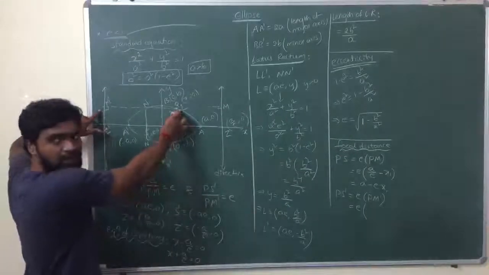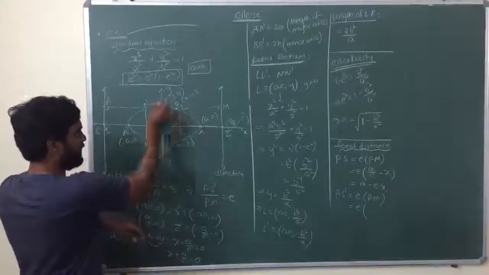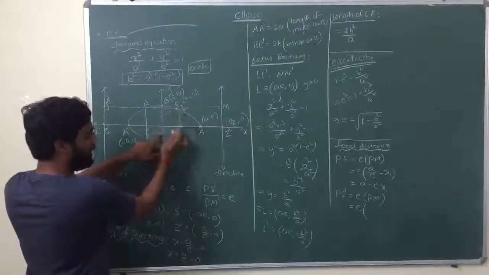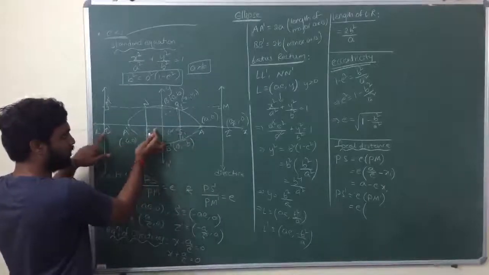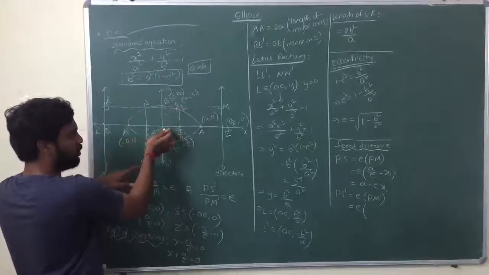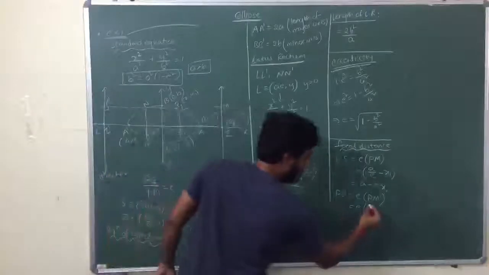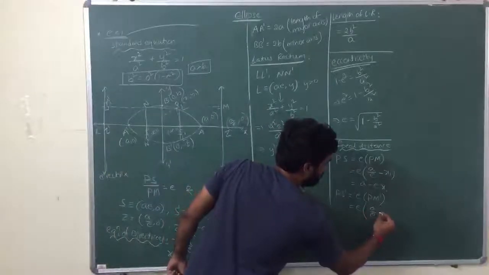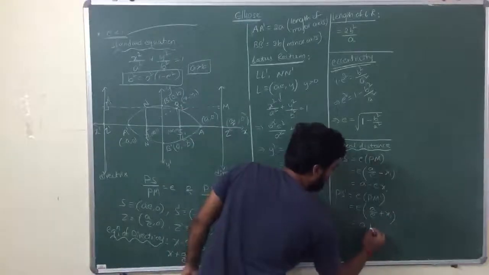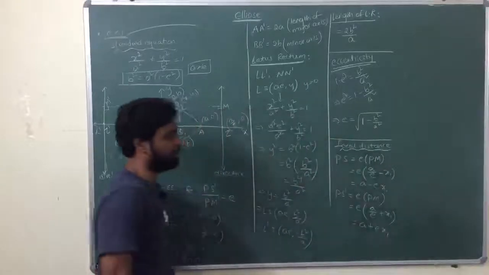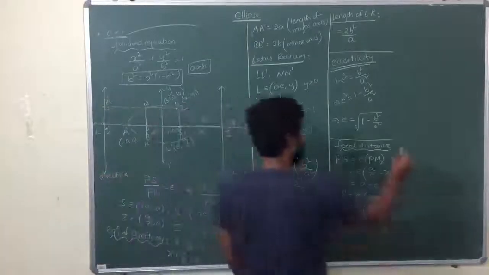PM dash is the x coordinate OP plus OZ dash. OP is x1 and OZ dash is a by e. So PM dash is a by e plus x1, and PS dash is a plus e x1. Any doubt there? So this is the focal distance.